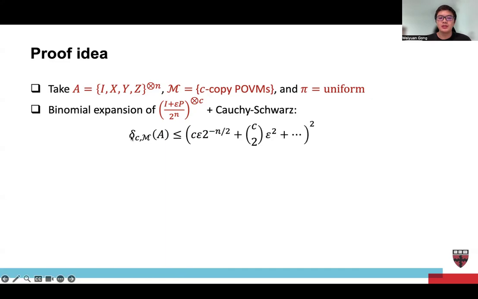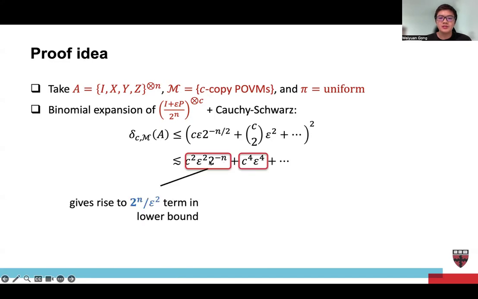So the value delta CMA can be represented as this. And using Cauchy-Schwarz, we can decompose it into different terms. Here, the first term corresponds to the 2 to the n over epsilon squared term. And the second term gives rise to the 1 over epsilon to the 4 term. Yes, and that's how we derive this lower bound.